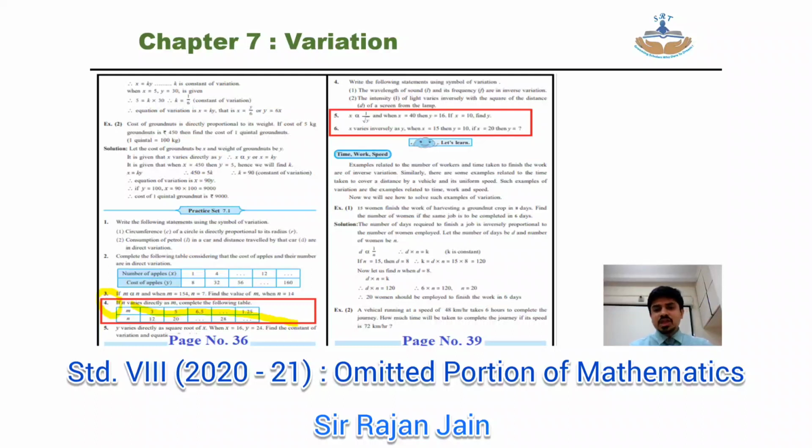Then from page number 39, as it is marked over here, question number 5 and question number 6, both the questions are omitted. This portion that is being highlighted over here, in that red box, the entire thing is omitted.